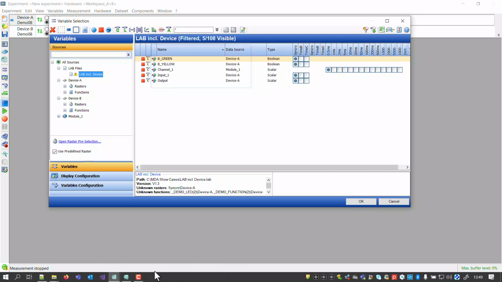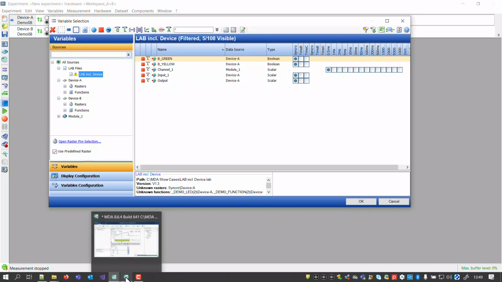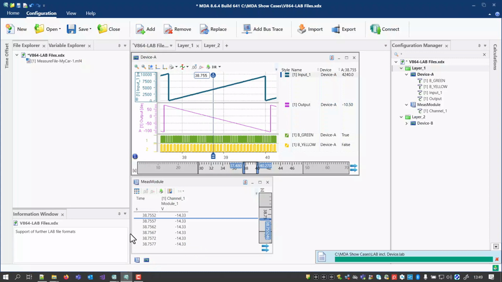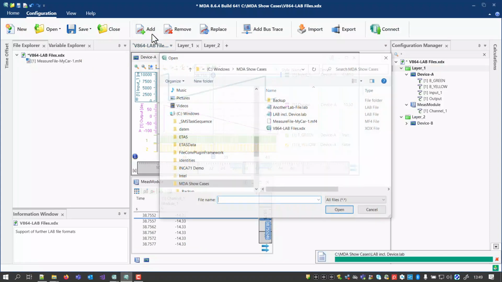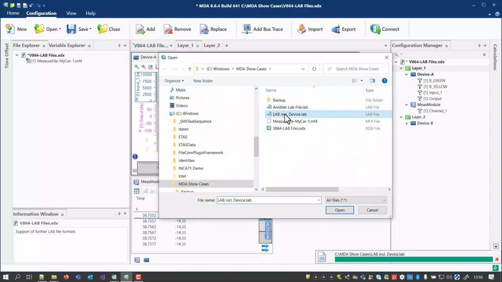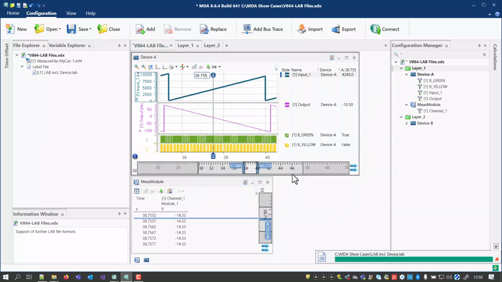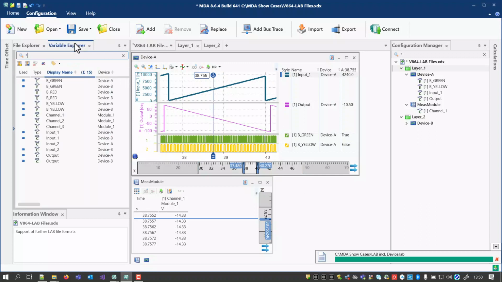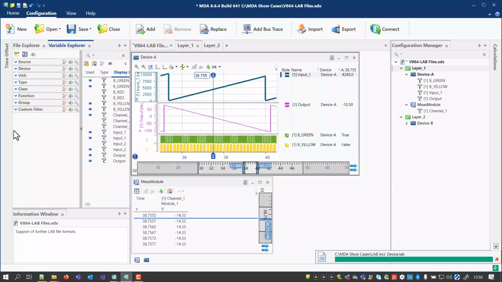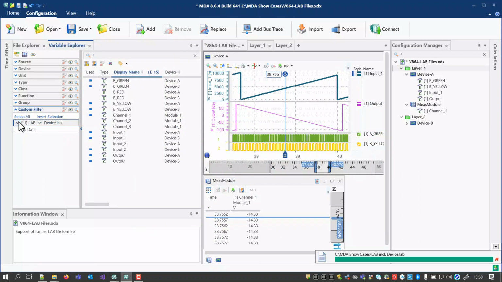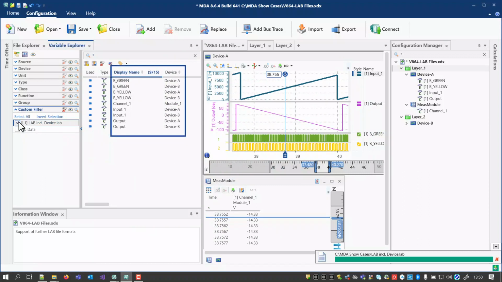Also, MDA supports the usage of label files for filtering in the Variable Explorer. First, you add the label file to your configuration as any other file format. Label files are listed under a separate node of the File Explorer. Let's switch to the Variable Explorer. Here, an own filter category exists for the label files. Like in the other categories, a checkbox allows you to activate a specific entry of a filter category.